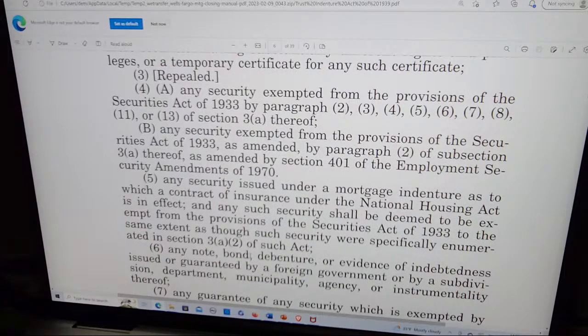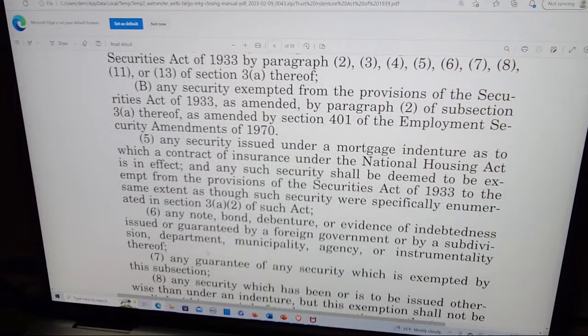Four, A, any security exempted from the provisions of the Securities Act of 1933 by paragraph 2, 3, 4, 5, 6, 7, 8, 11, or 13 of section 3A thereof. B, any security exempted from the provisions of the Securities Act of 1933 as amended, paragraph 2 of subsection 3A thereof, as amended by section 401 of the Employment Security Amendments of 1975.